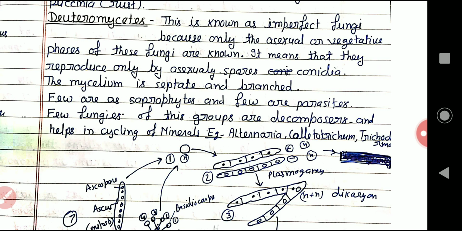Here the mycelium is septate and branched. Few are saprophytes and few are parasites. Few fungi of the group are decomposers. These help in the recycling of nutrients and minerals, like Alternaria solani, Colletotrichum, Trichoderma. Alternaria causes the early blight of potato.